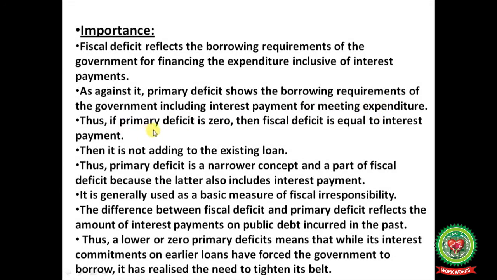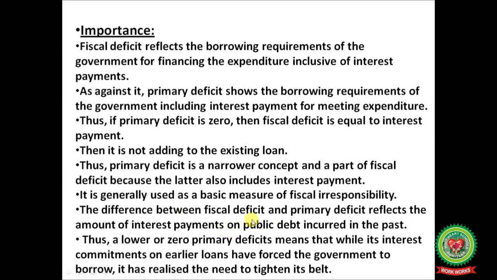Thus, if primary deficit is zero, then fiscal deficit equals interest payment. Then it is not adding to the existing loan. Primary deficit is a narrower concept as it is a part of fiscal deficit because the latter also includes interest payments. It is generally used as a basic measure of fiscal irresponsibility.